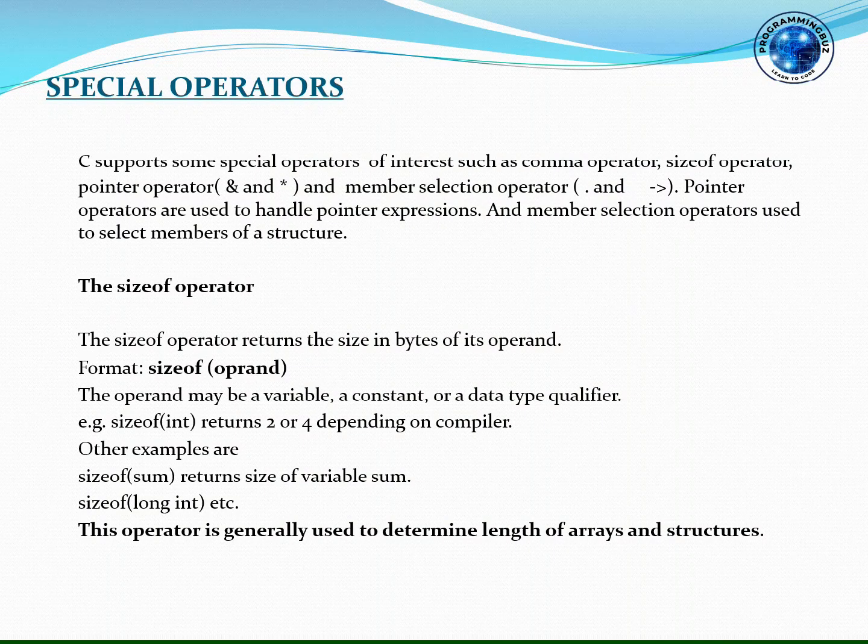Till now we have nearly discussed all of the operators of C language. So the only operator we have left is the special operator. C language supports some special operators such as comma operator and sizeof operator. The pointer operator and member selection operator we will be discussing in our later lessons, where we will be studying pointers and structures. So now we will discuss two types of special operators, which are the comma operator and the sizeof operator.